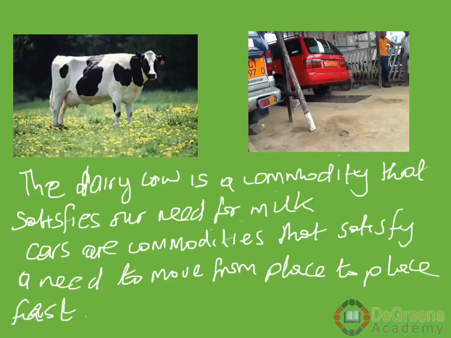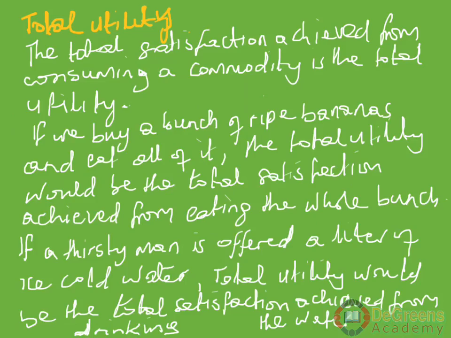So they satisfy a want. So we could now consider that they have utility. So when we talk about utility, we're talking about commodities that are useful, goods or services that have utility.